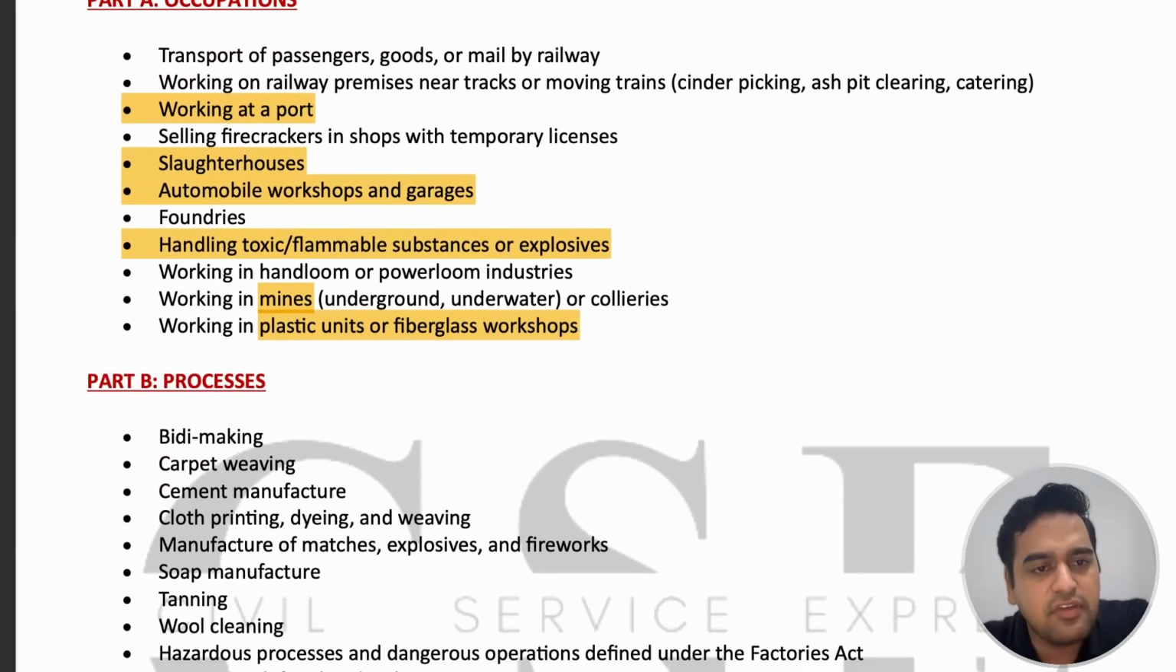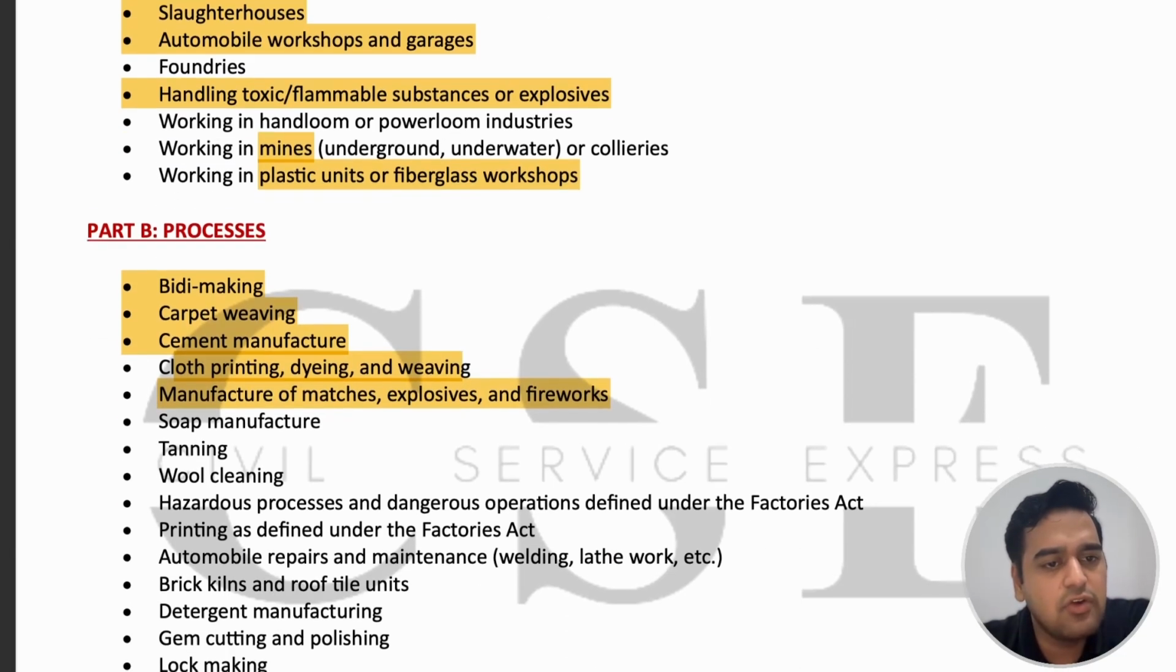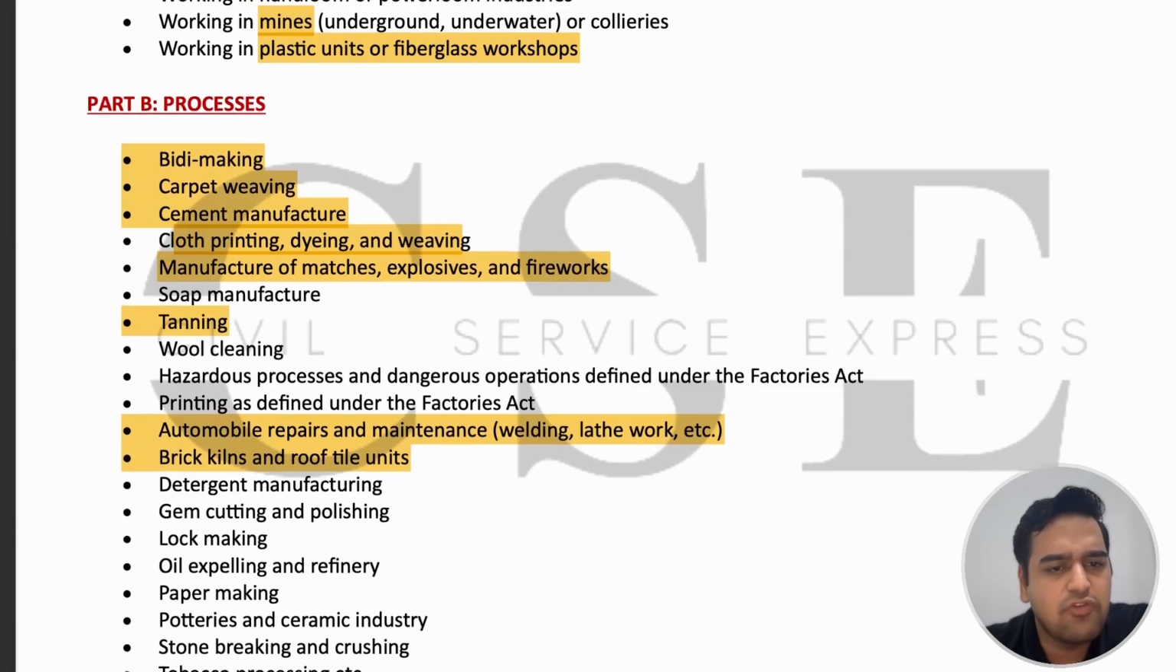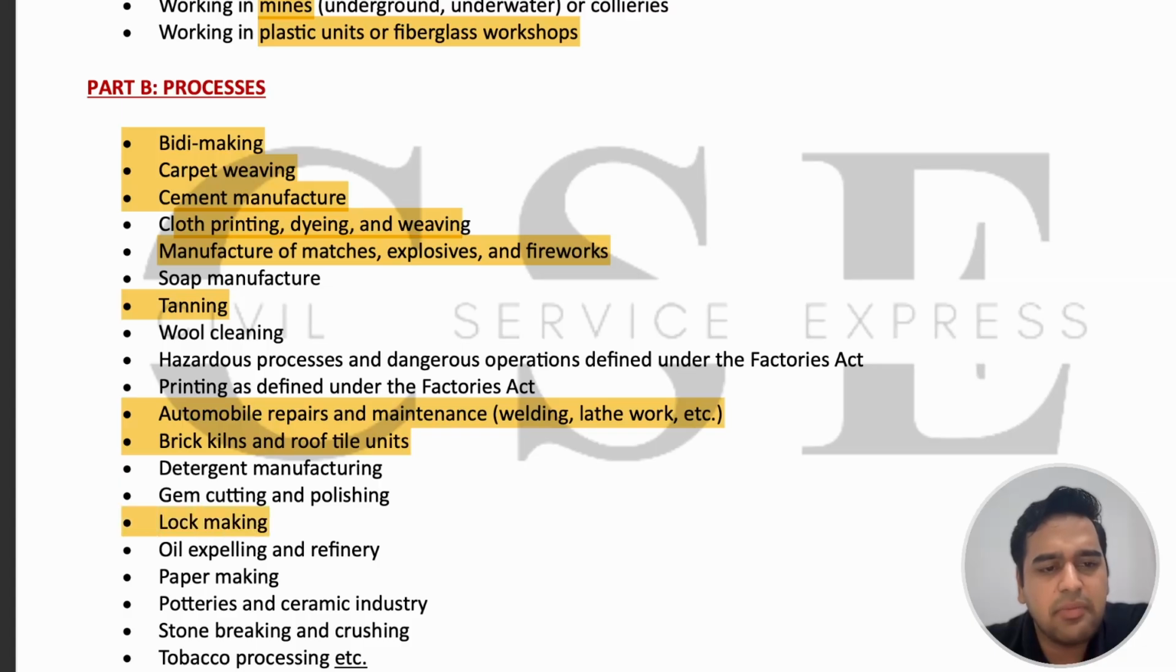If you talk about processes, if someone is involved in bead making, carpet weaving, cement manufacturing, cloth printing, dyeing, weaving, or manufacture of matches, explosives or fireworks, soap manufacture, tanning, wool cleaning, automobile repairs and maintenance, brick kilns, roof tile units, lock making, paper making, and all such units which are hazardous for the health and safety of the adolescent, they are prohibited for adolescents.